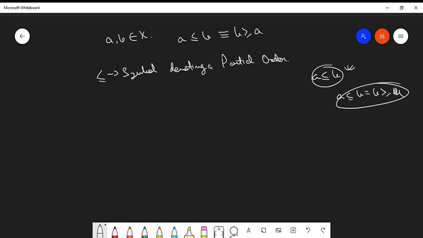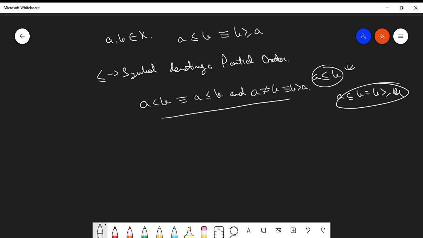Now suppose you have one more notation. If you use this symbol, then this is equivalent to writing A is related to B by a partial order and A is not equal to B. Clear? Which is equivalent to writing with this symbol. These are some standard symbols or notations of partial order. Now what is a set being bounded?